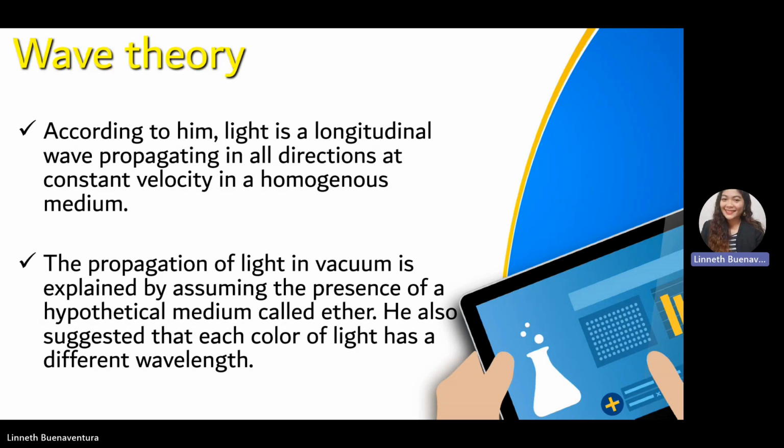The propagation of light in a vacuum is explained by assuming the presence of a hypothetical medium called ether. On our previous discussion, ether was first introduced by Aristotle, and that is the fifth element. He also suggests that each color of light has a different wavelength.